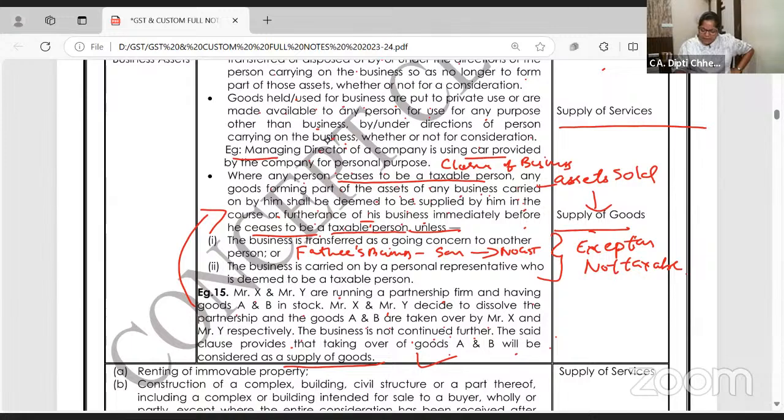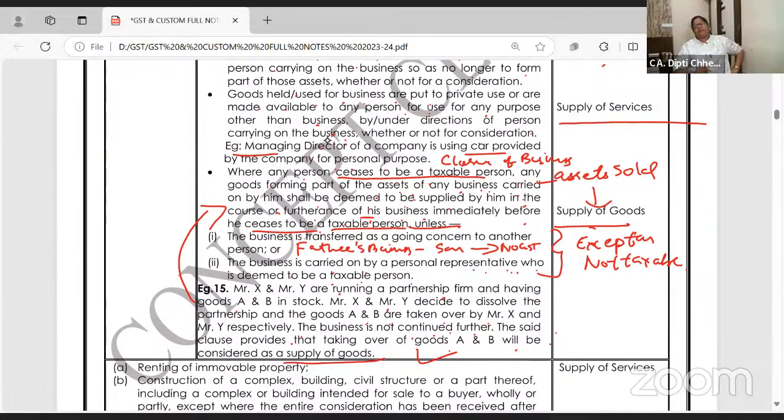Business is carried on by a personal representative who is deemed to be a taxable person.